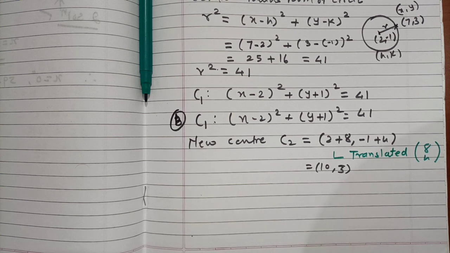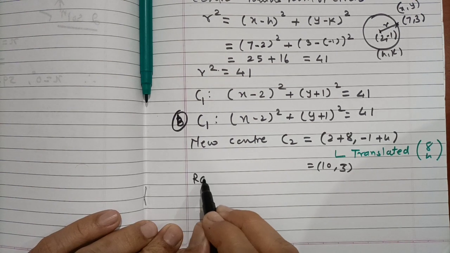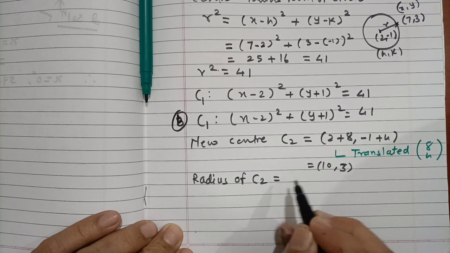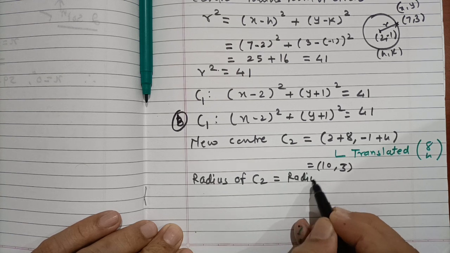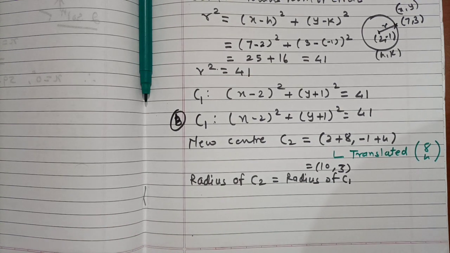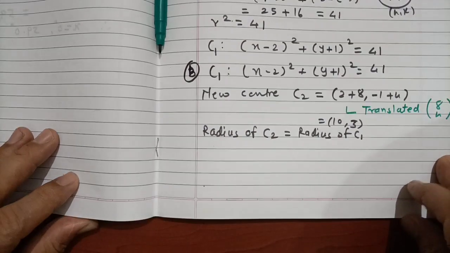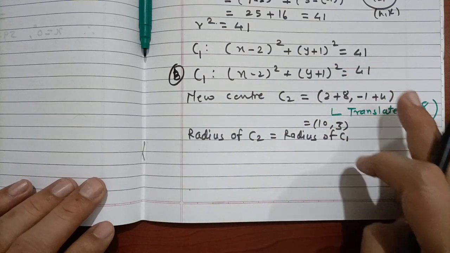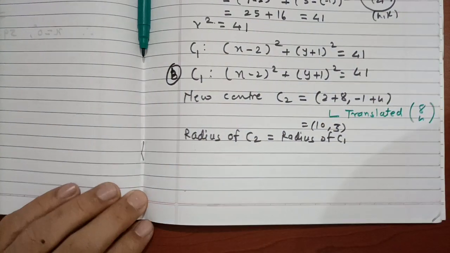Now we already have the center, and the radius of C2 is equal to the radius of C1. Both the radii are the same, because there is no effect on the radius when we translate the circle from one point to another point.